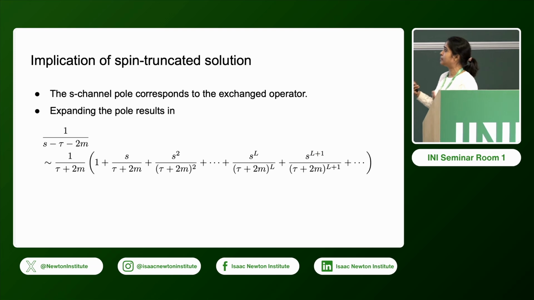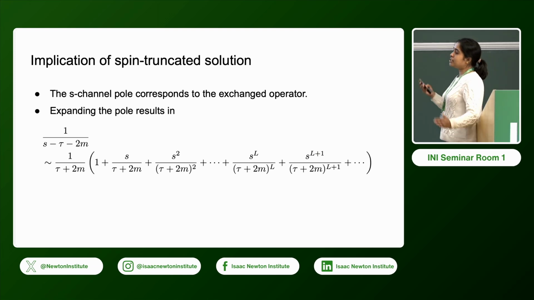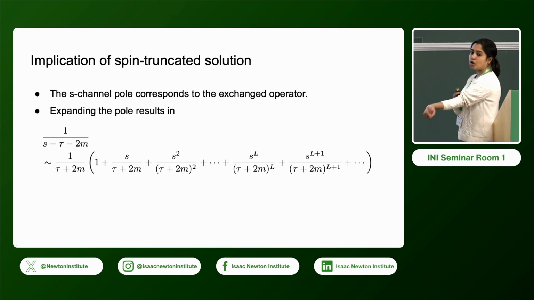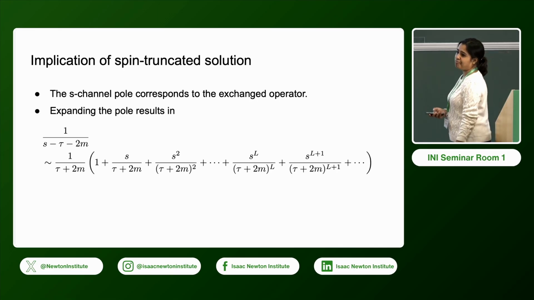So what is the implication of the spin truncated solution? We have seen that the poles in the Mellin amplitudes correspond to the exchange operator. Suppose we have a pole like this. We can expand this pole in powers of S, and we get increasing powers in S, and this is an infinite sum. So this can be resummed to give this pole.